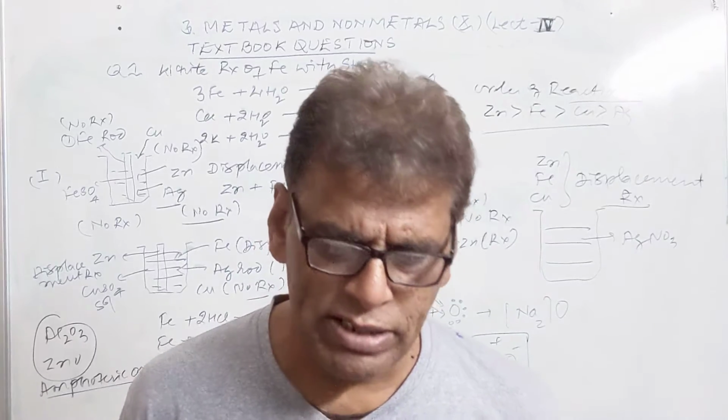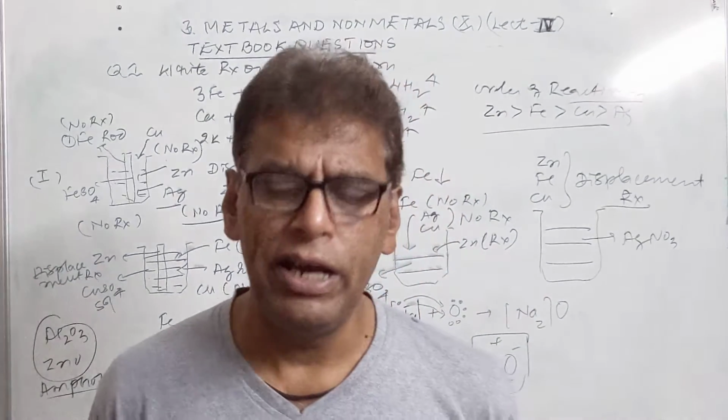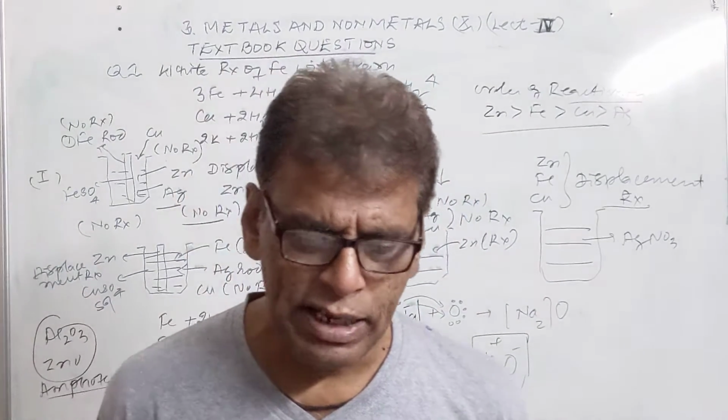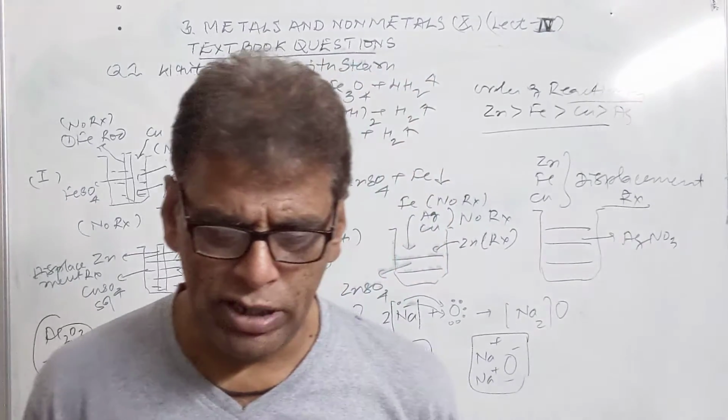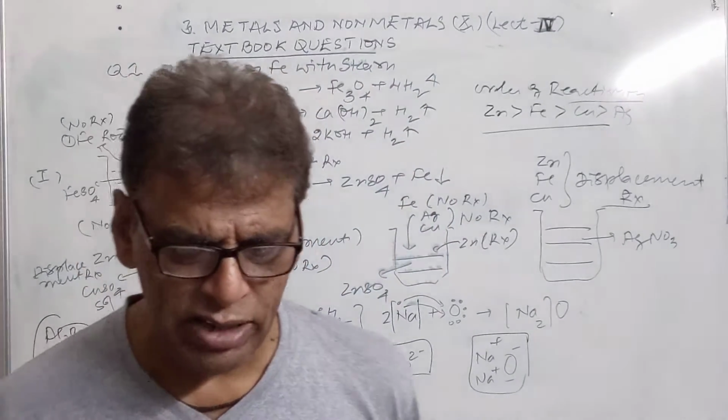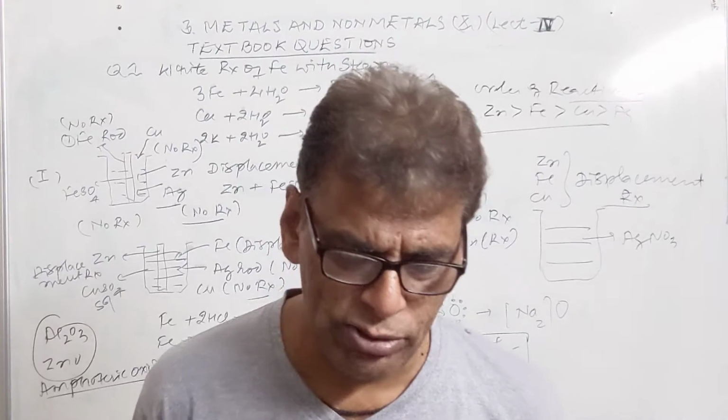Name one metal which reacts with dilute HNO3 to produce hydrogen gas. Magnesium can react with dilute HNO3. Zinc can react with dilute HNO3 to produce hydrogen gas.